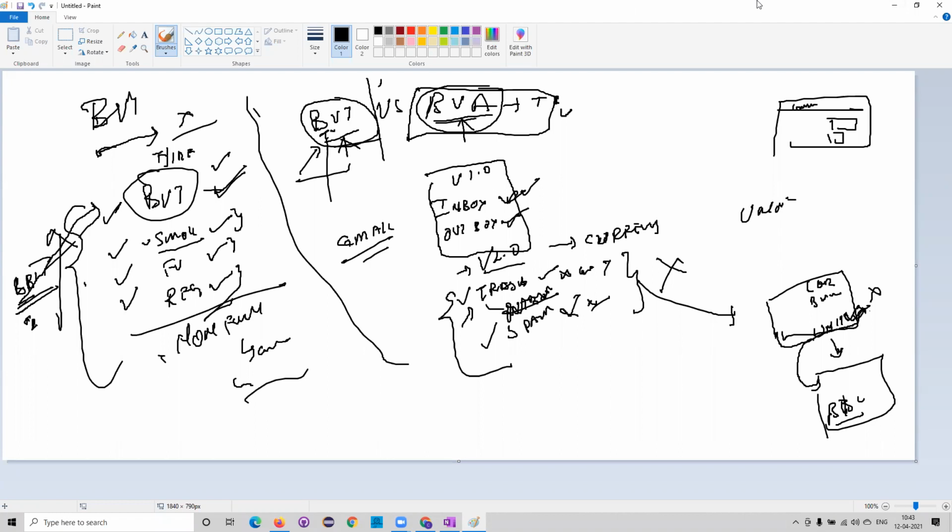Did you understand what we mean by BVT? As of now we have been discussing only build verification testing: how to do build verification testing, what we mean by it, and what would be the hierarchy of our testing.